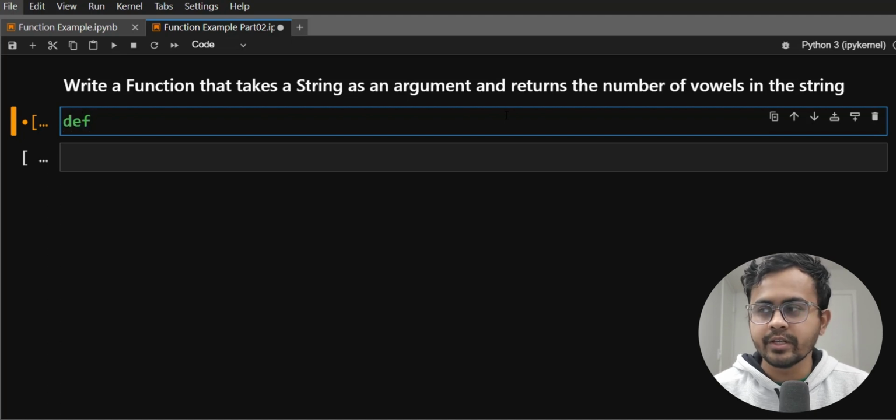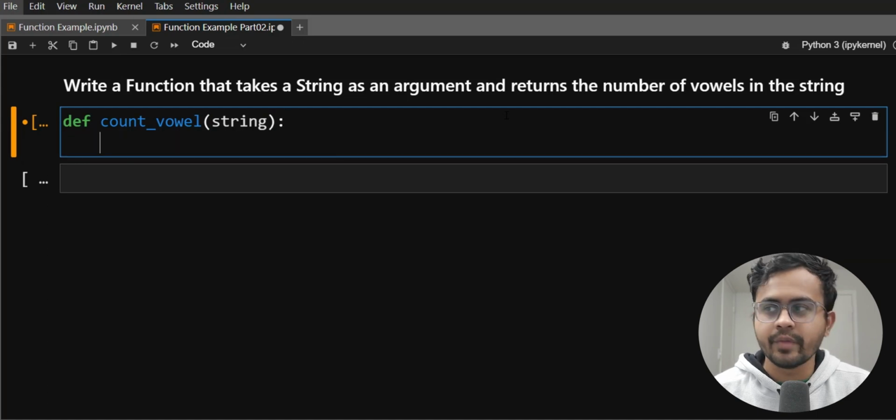At first, let's define the function name. Let's say the name is count_vowel. Then with the parentheses, we need to define the parameter. Here we should have one parameter, which is a string. Okay, cool. Then just give a colon symbol and hit the enter button. Here we by default have 4 spaces.